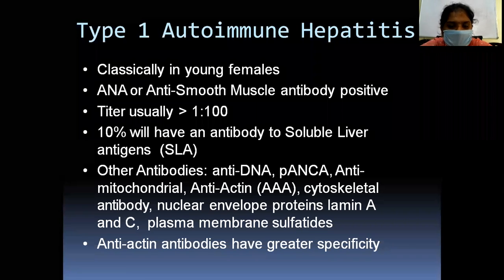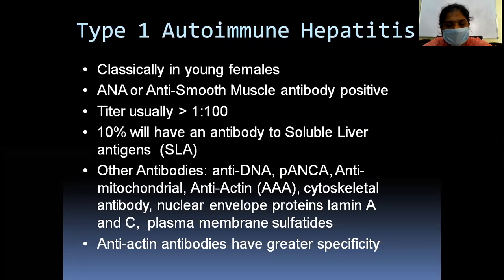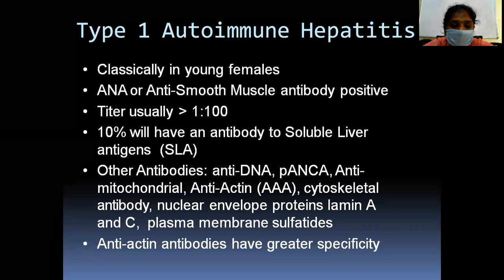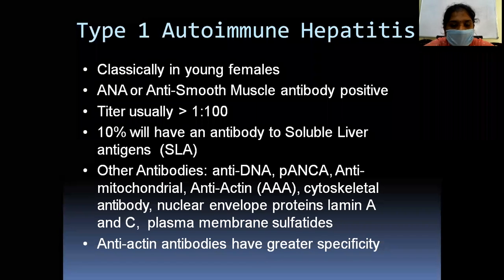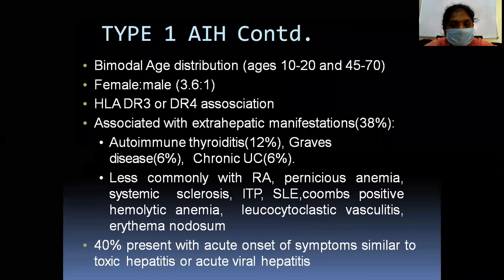The other antibodies are also seen in this. Anti-actin antibodies have greater specificity. So these are the other antibodies like anti-DNA and anti-mitochondrial, cytoskeletal antibodies, nuclear envelope protein lamin A and C, the plasma membrane sulfatides.